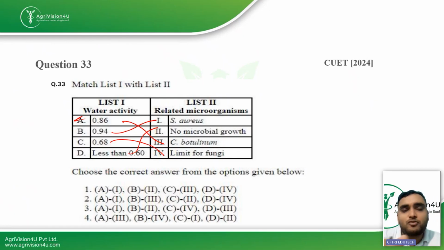So ideally this question was dropped last year because the options didn't contain the right answer. So yeah, if you talk about any of the options, fourth is the right option, because A is third, then B is fourth, it is not correctly matched, then C is first, C is also fourth, and then D is second. So only these two sub options are correct for this fourth option. All other options are wrong. So ideally, talking technically, all the four options are wrong, and that is why this question was dropped last year.